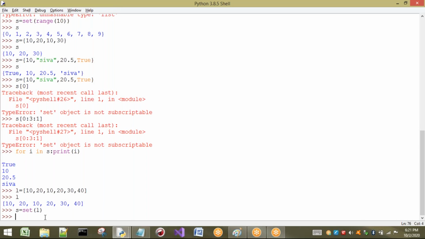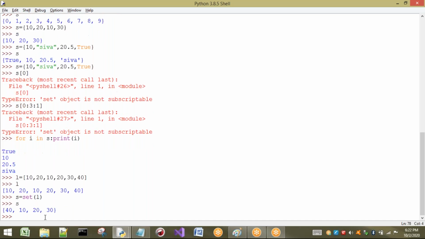You may expect that 10, 20, 10, 20, 30, 40 will be there, but duplicates can be present inside a list, while duplicates should not be present in our set. So if I type S, what are we going to get? Only 40, 10, 20, 30. What about the remaining 10 and 20? Those are duplicates. Your set cannot store duplicates. So whenever we try to store duplicates inside a set by using a list or tuple, the duplicates will be removed while storing the elements inside the set. Okay, so this is about the basics of our set.